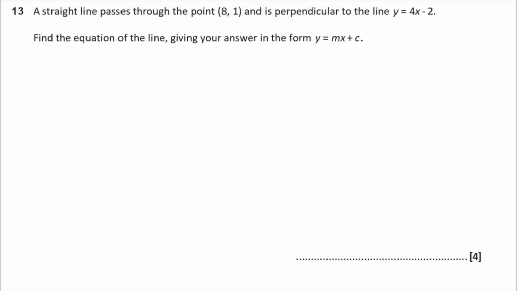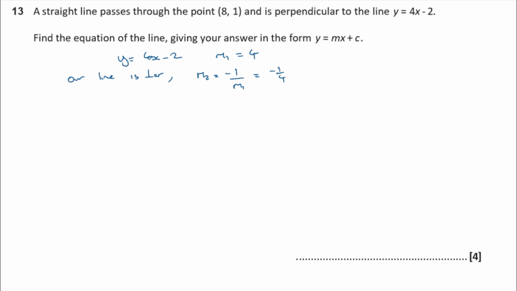Find the equation of the line, giving your answer in the form y equals mx plus c. Okay, so from the line y equals 4x minus 2, our gradient, which I'm going to call m1, is 4, isn't it? Our line is perpendicular. In other words, m2, our gradient, is going to be minus 1 over m1, the negative reciprocal of the original gradient, so that's going to be minus a quarter.